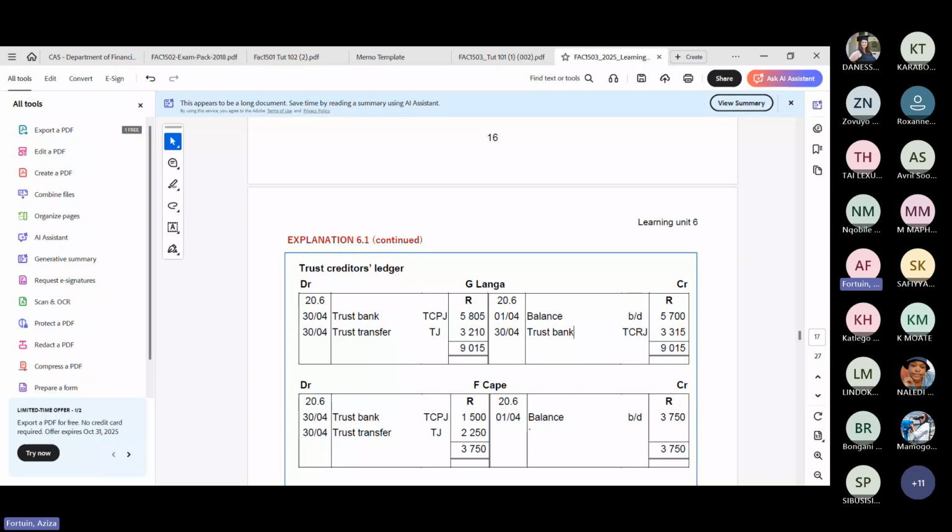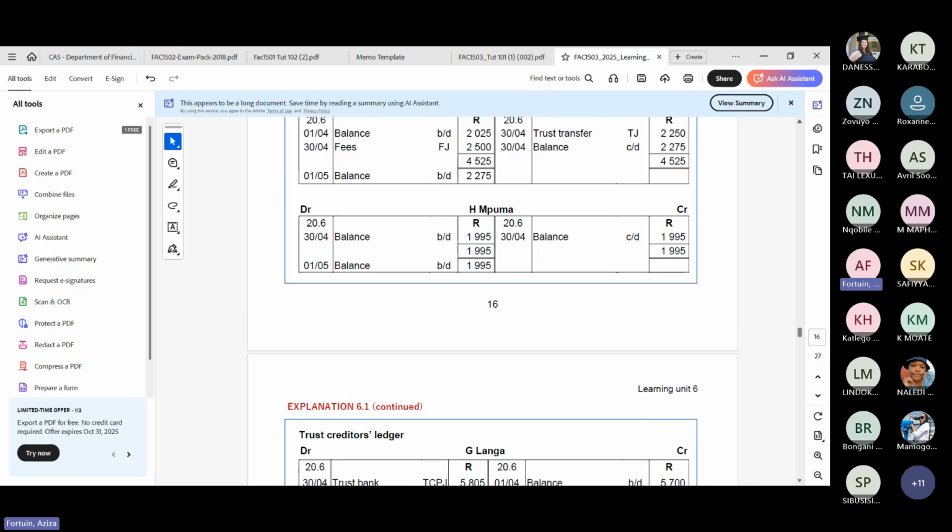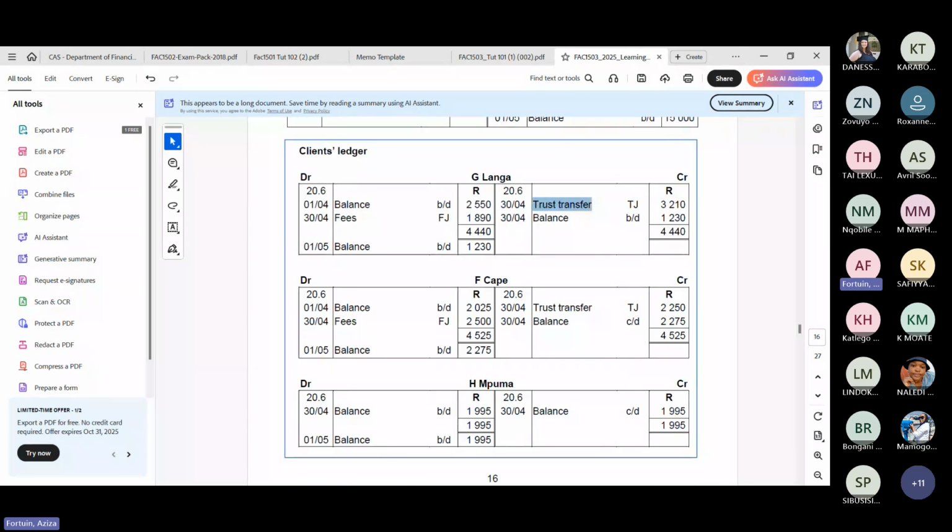So this amount here, instead of doing a carry down that we were doing all the time, now becomes a transfer. Think of it like that. And that transfer, I'm going to transfer over here. Can you see? So this tells me that there is 3,210 Rand available to transfer to Langa's account. But how much does Langa owe? Langa had a previous balance of 2,550 and he had some fees of 1,890, so he owed the law firm 4,440. But then we transferred the 3,210 to Langa's account, so now we have 1,230, the balance.